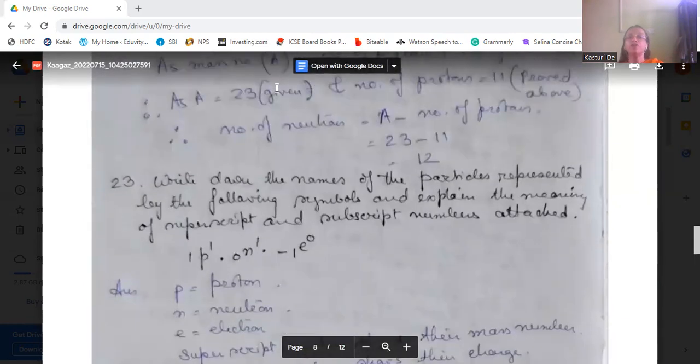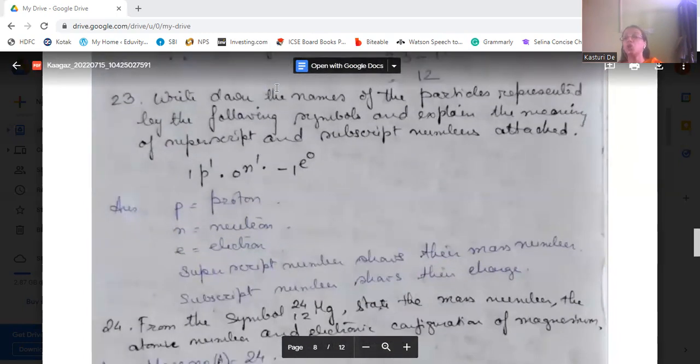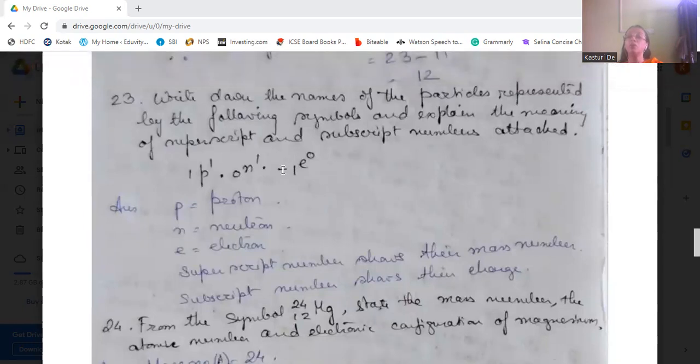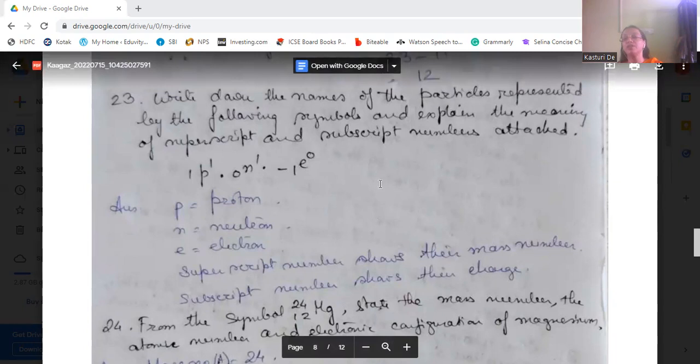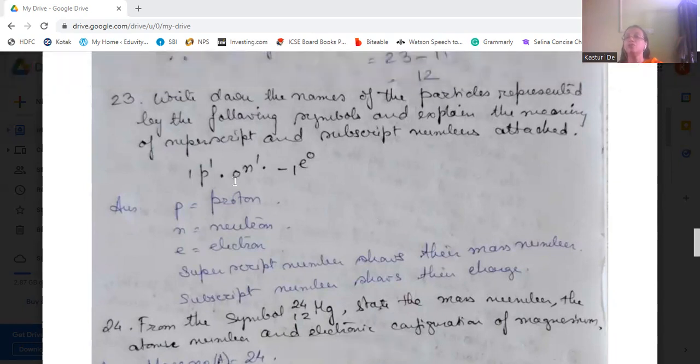Next question: write down the names of the particles represented by the following symbols and explain the meaning of the superscript and subscript numbers attached. That is P 1 1, N 0 1, E -1 0. P is for proton, N for neutron, and E for electron. The superscript number, the one above, shows their mass number, and the lower number, the subscript, is the charge. That is, proton is +1, neutron is 0, and electron is -1 charge.